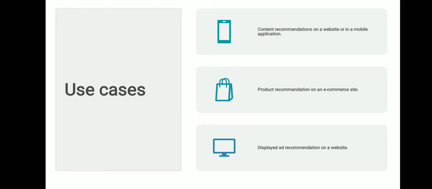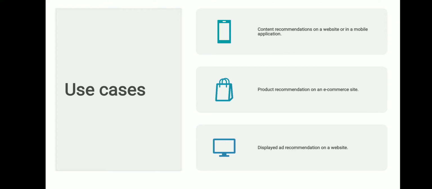On the other hand, content based recommendation uses information about the items to learn customer preferences and then recommends items that share properties with the items that a customer has previously interacted with. So these are the two different approaches when it comes to recommendation systems. And in this architecture we have used a content based recommendation.